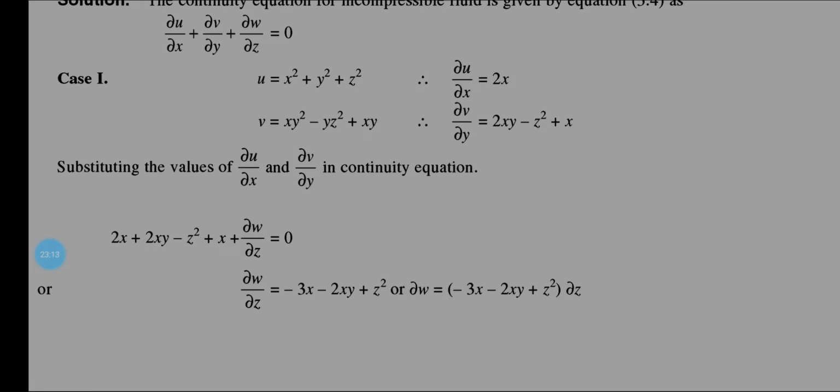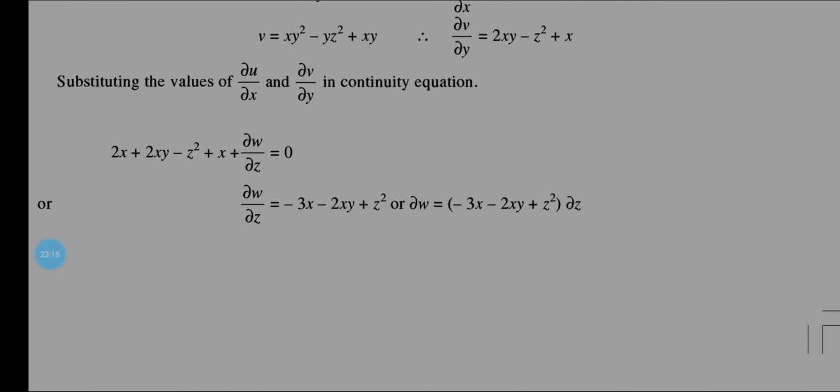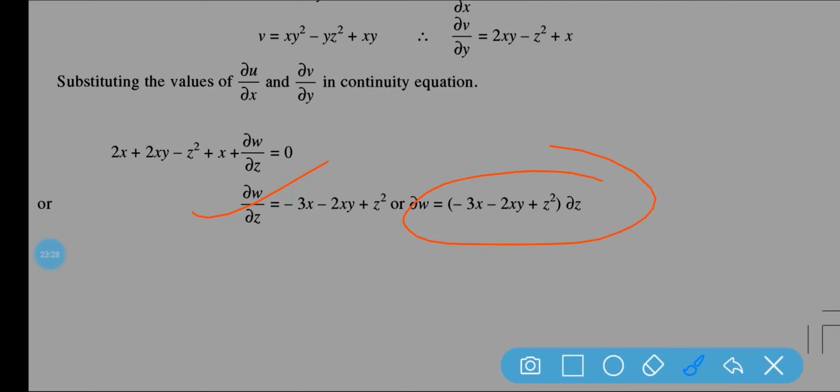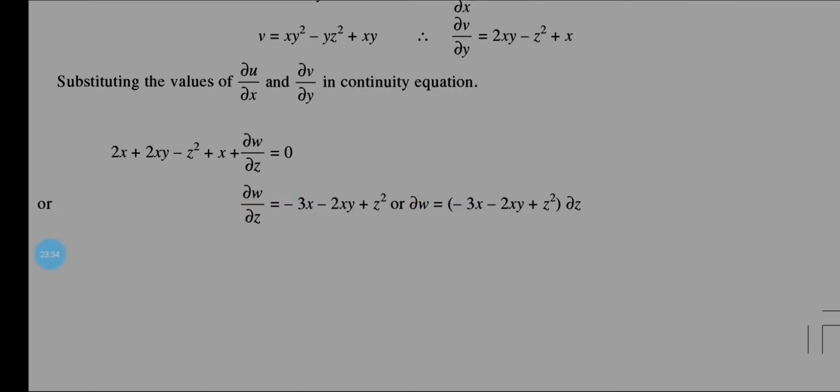So from this equation del w del z will be minus 3x minus 2xy plus z square. Okay, so del w is this.